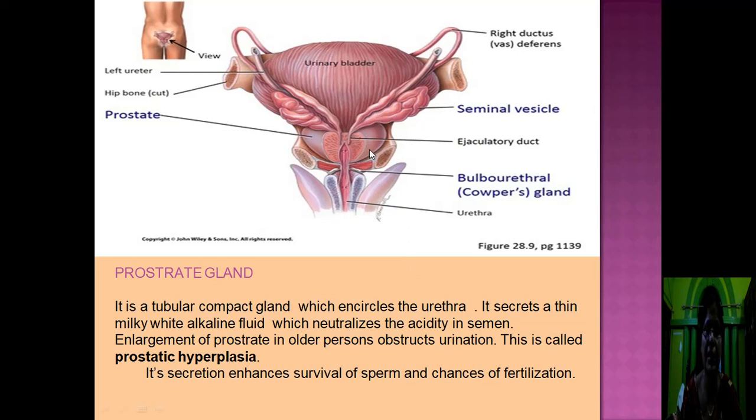You can see in this structure, this is the prostate gland. This is the prostate gland external view. This is the internal view of the prostate gland. These two are the seminal vesicle. They are present on the two sides. This is the prostate gland. Another pair of gland that is known as bulbourethral gland. They are present in the form of pair. This is one. This is another one. The two glands also open into the urethra.